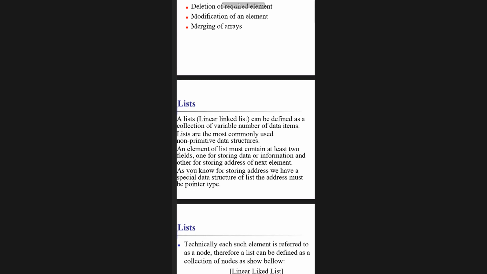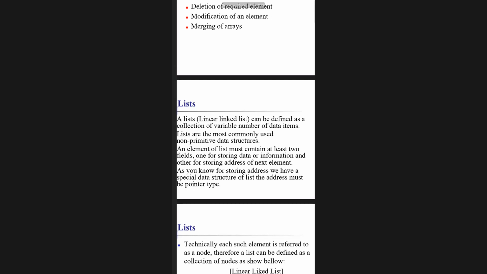Yes. So list is non-primitive. It can be defined as a collection of variable numbers of data items. Lists are the most commonly used non-primitive data structures.